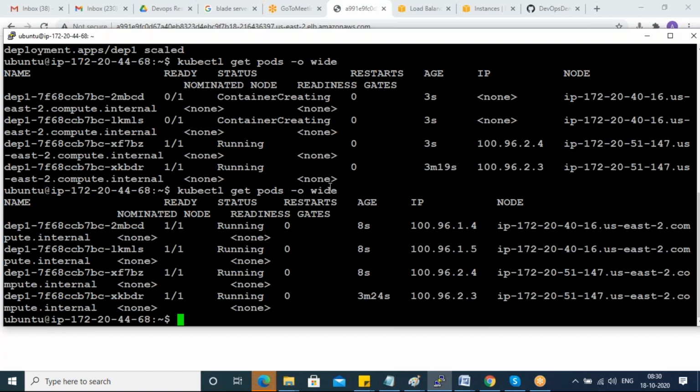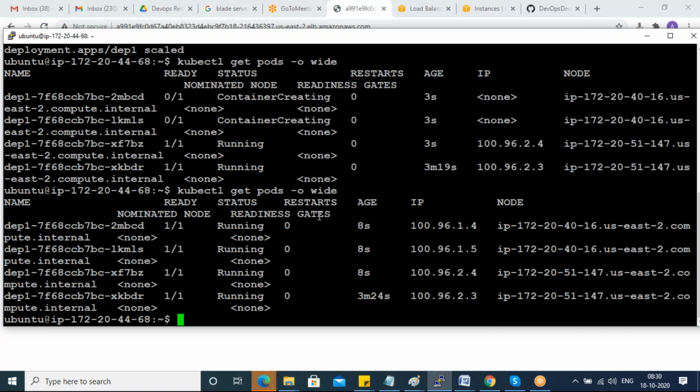It's an additional step. Or else every time you have to add one public IP. You have to get a public IP from somewhere, a public network provider, and assign it to your deployment. So this is the usage of kops.